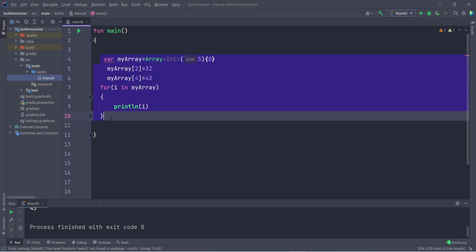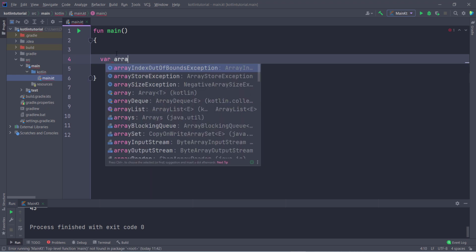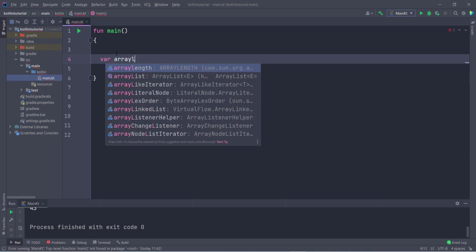Now let's see how to create an ArrayList in Kotlin. An ArrayList is similar to an array, but it does not have a fixed size, so you can add values and you don't need to declare the size. For creating the ArrayList, you have to type var, and first of all, give any variable name.